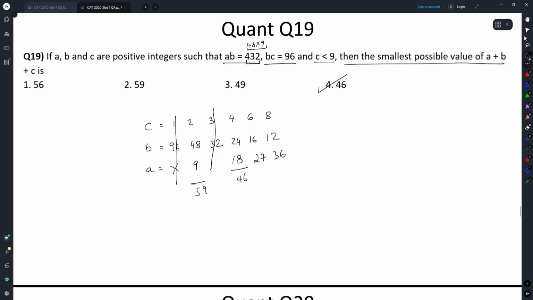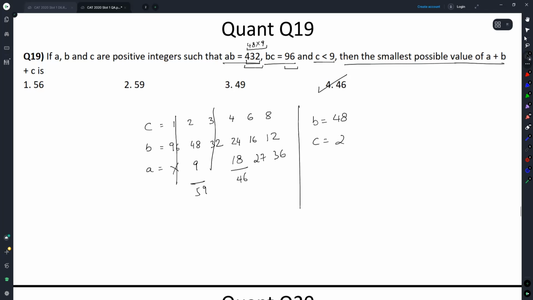Another way you can think of this: B is a factor of 432 and B is a factor of 96. So can I say B has to be a factor of 48? The HCF of 432 and 96 is 48. So B has to be a factor of 48. If B is a factor of 48, correspondingly I can find the value of C straight away.